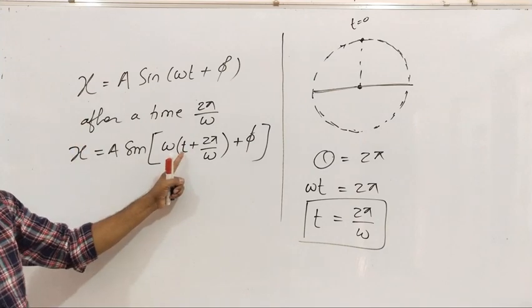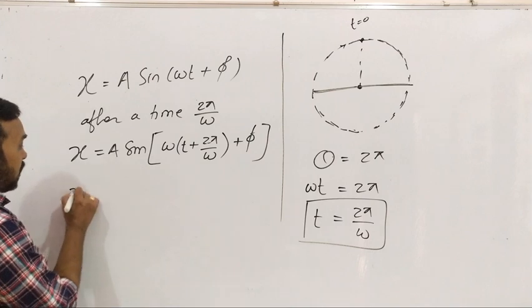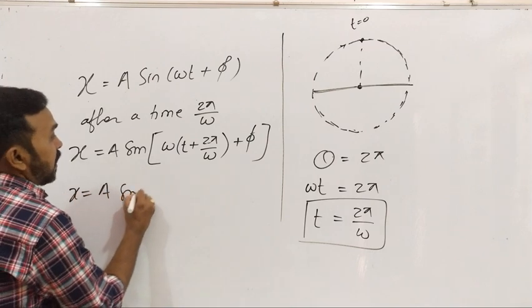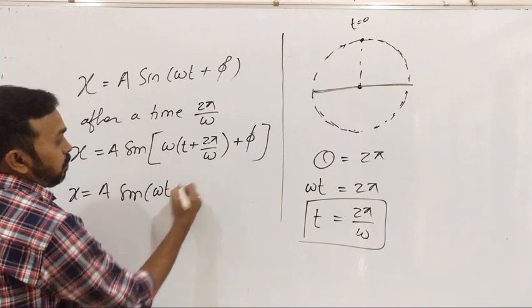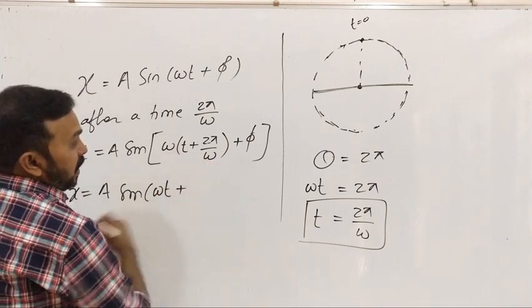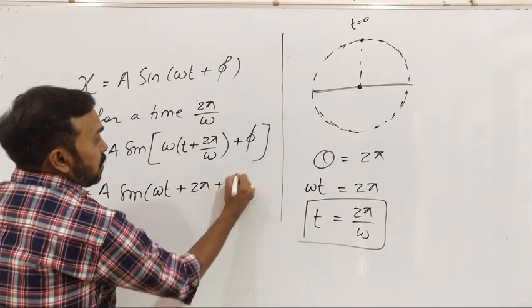So t is the initial time, after a time of 2 pi by omega. So that gives x equal to a sine omega t plus omega cancels, so that gives 2 pi plus phi.